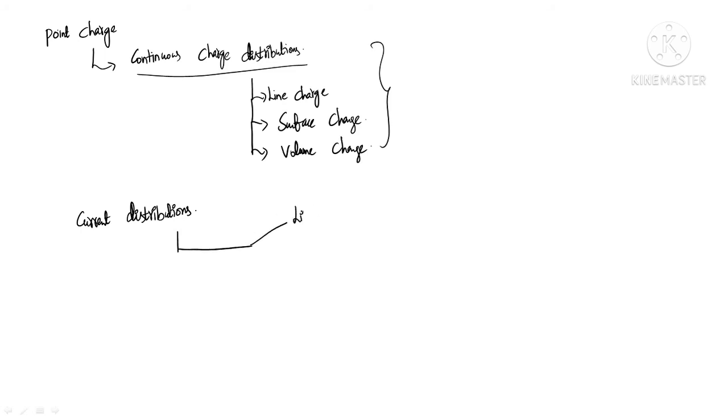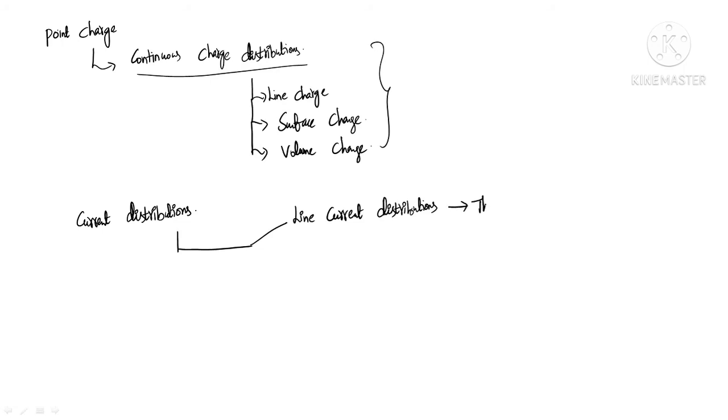One is the line current distribution. Line current distribution means the current is flowing along a line, as in a thin current carrying wire, like our electrical power transmission line.